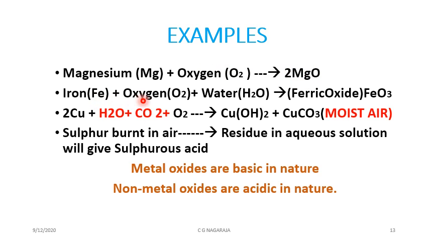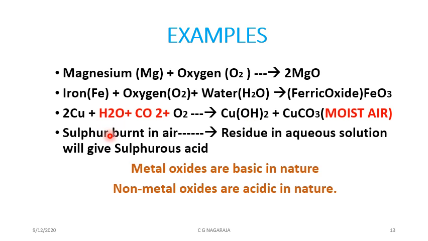Iron, when it reacts with moisture containing oxygen, becomes iron rust, called ferric oxide. Copper, when it reacts with water containing some gases, becomes a green colored material, a complex, and that you have seen in the copper vessels.